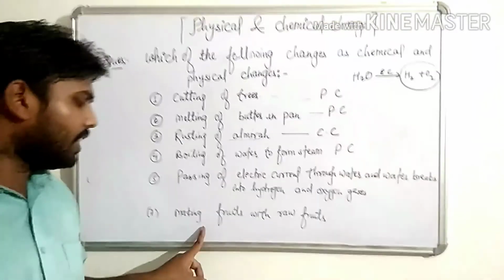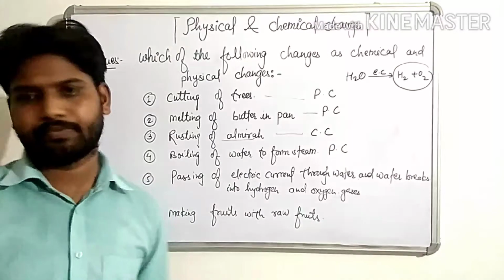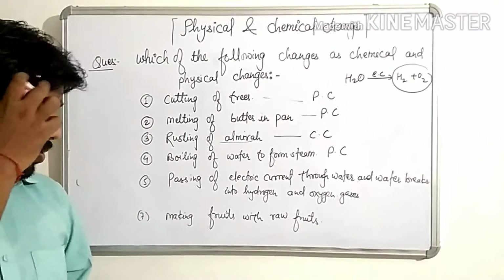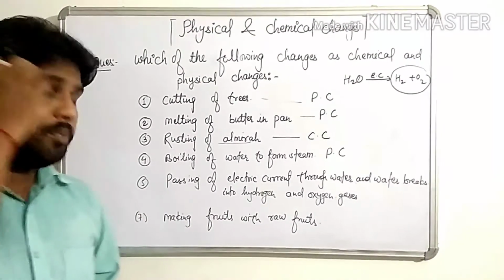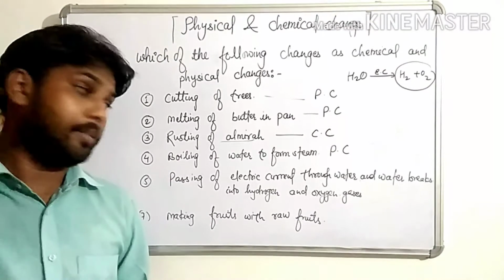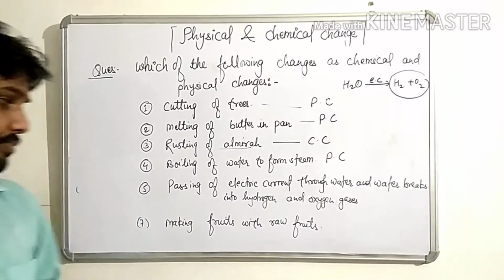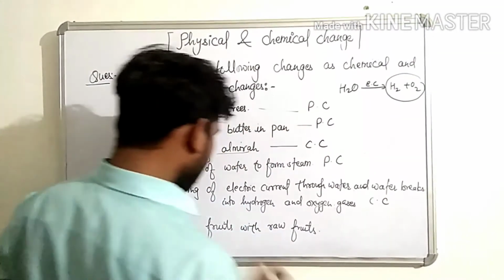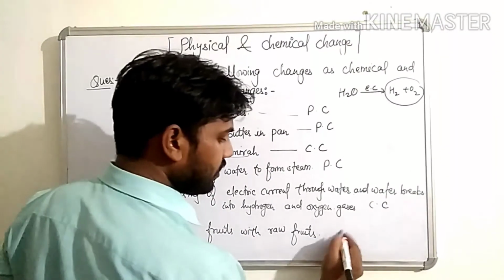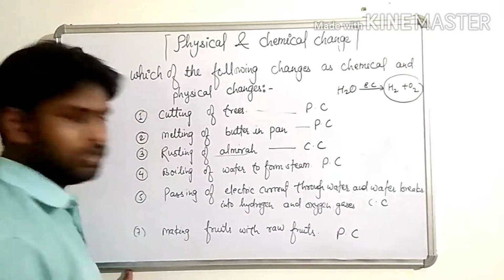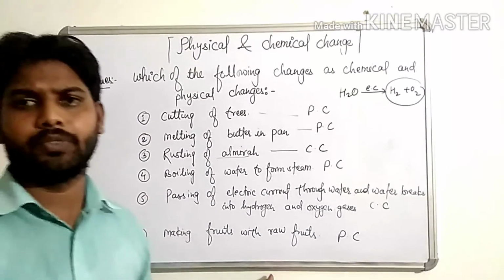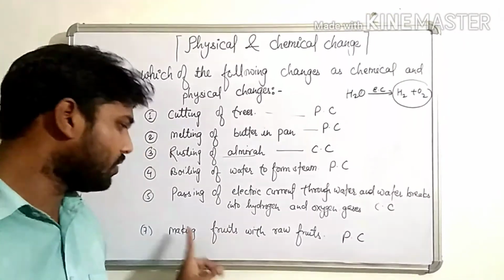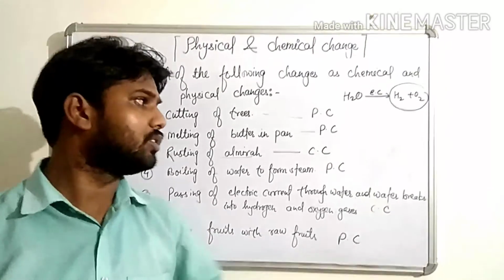Seventh, making fruit salad with raw fruits. Okay, so this will also be a chemical change. Clear, children? So we can write this is chemical change. Sorry, this will be physical change, children, because no new substance is formed with new properties. So this will also be physical change.